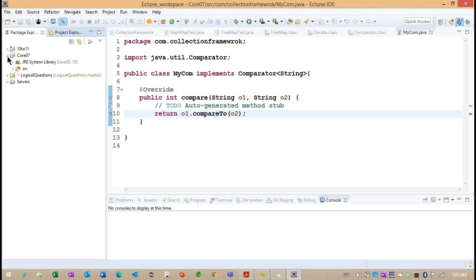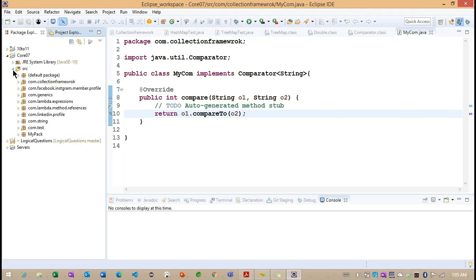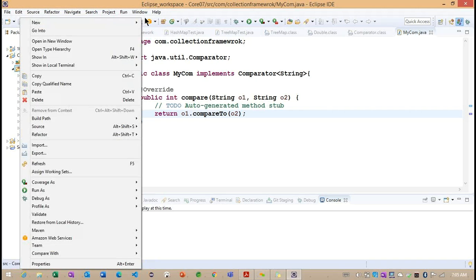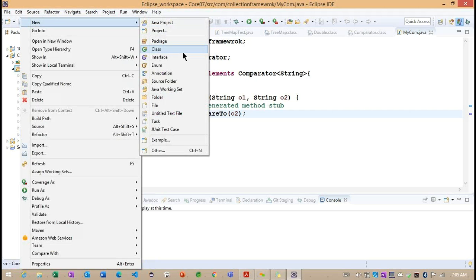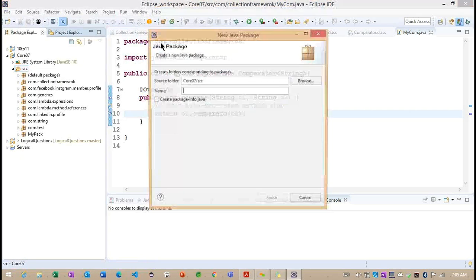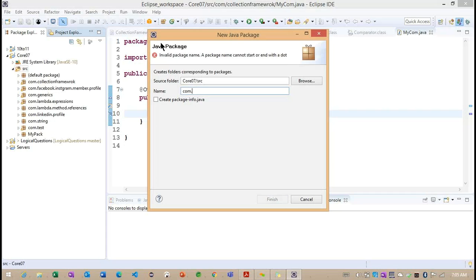In the last class, we discussed the core Java concepts. Today we are going to discuss Spring-related concepts. In the same folder, we'll create one more package, com.spring, where we'll work on our Spring-related concepts. Based on this module name, we'll work on our examples here.